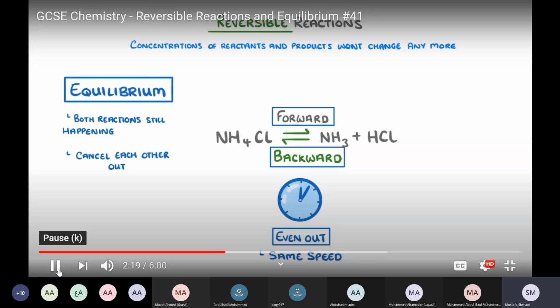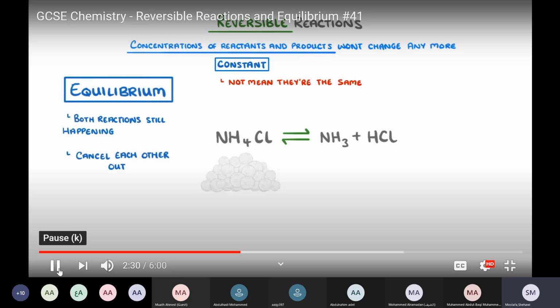Now, something to point out here is that just because the concentrations of the reactants and products are constant at equilibrium does not mean that they're the same as each other. You have to understand this. If the concentrations are not changing, this does not mean they are equal. So this could be a concentration of 1, this could be 3, this could be 4. They don't have to be the same concentration, but each one of them has a fixed concentration that does not change with time. And I will explain this right now.